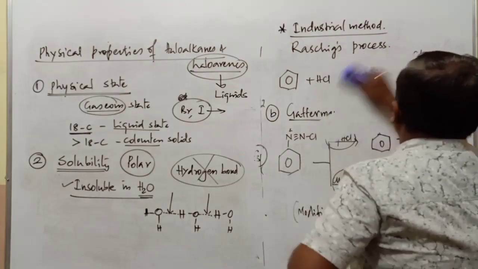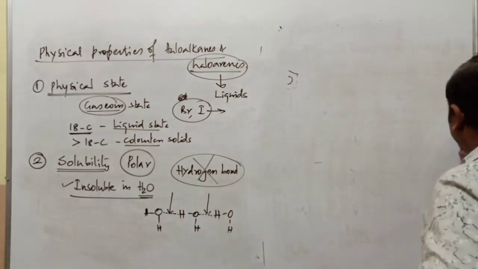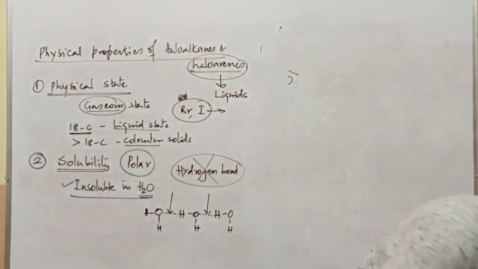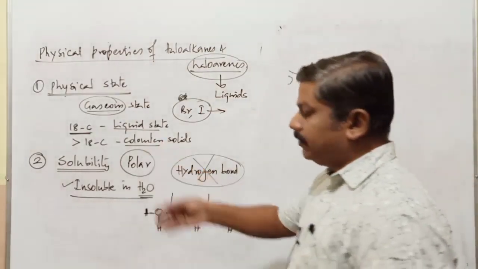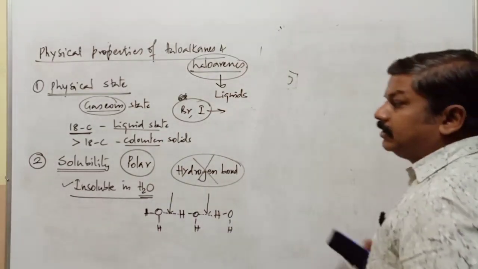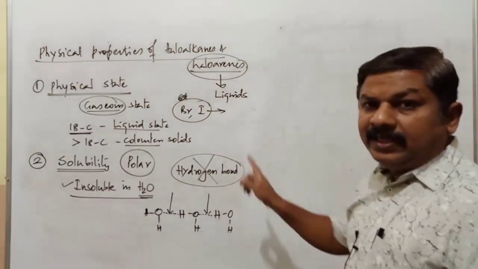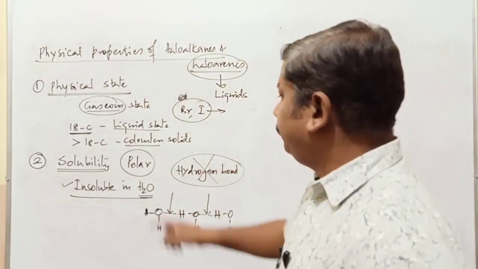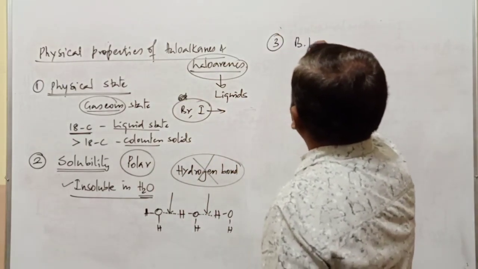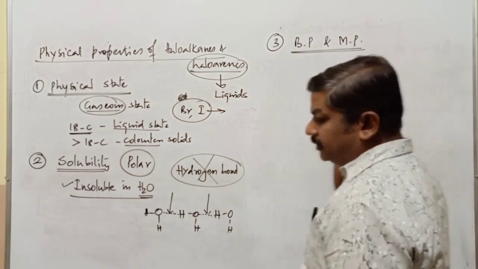After solubility in water, are haloalkanes and haloarenes soluble in organic solvents? Naturally, these compounds are organic in nature and are easily soluble in organic solvents, but they are insoluble in water. Next one, boiling point and melting point of the compounds.